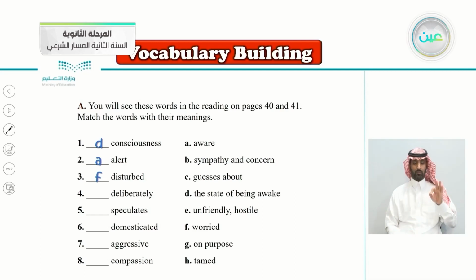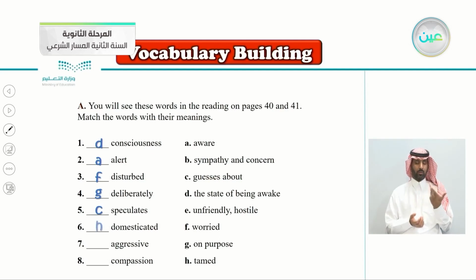Number four, deliberately. Very good. It goes with the letter G, on purpose. You meant to do that. Someone meant to do something on purpose. Number five, speculates. Speculates goes with the letter C. Very good. To guess about something. Speculates, guesses about.